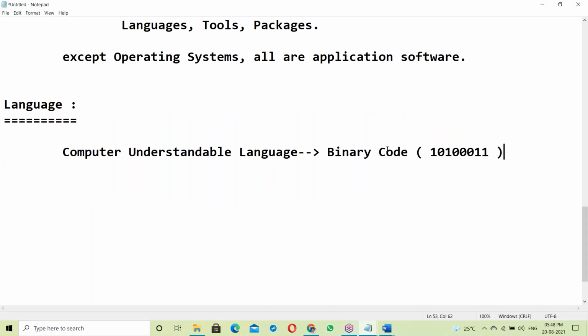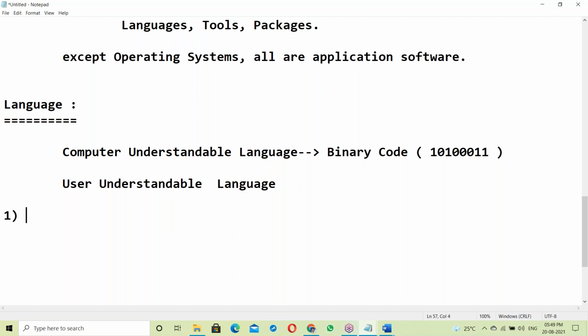So first one, computer understandable language. Second one, user understandable language. Computer understandable language is low level language. User understandable language is high level language.